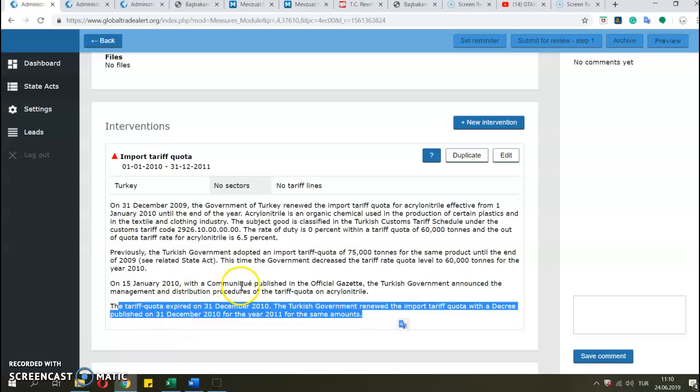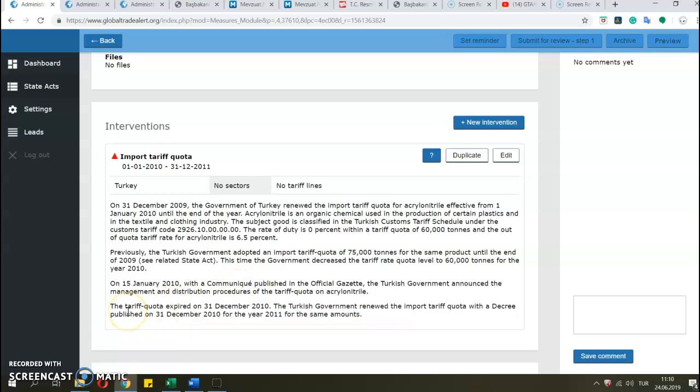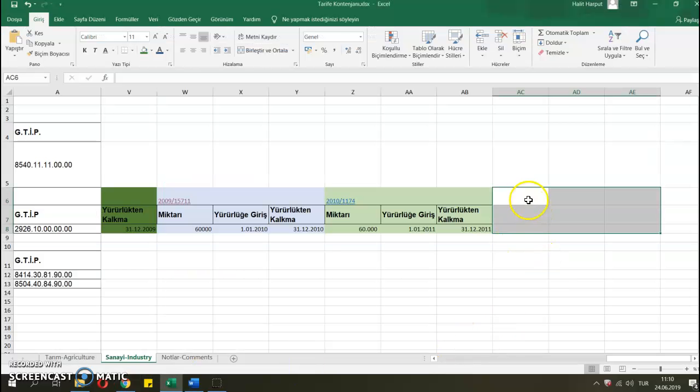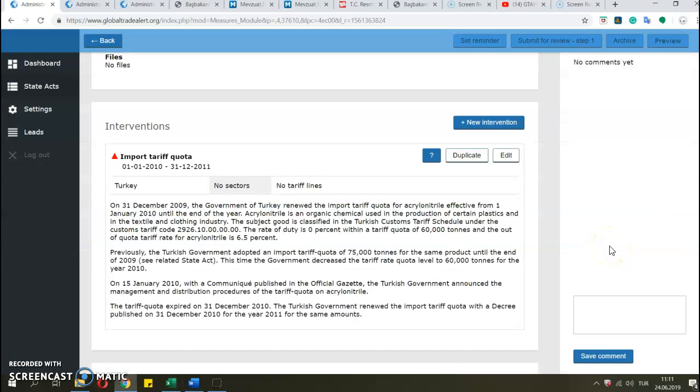Should I also report it as an update to a previous measure, or for example, before it is published, if I see a next state act, just write the sentence at the bottom and not report it at all?